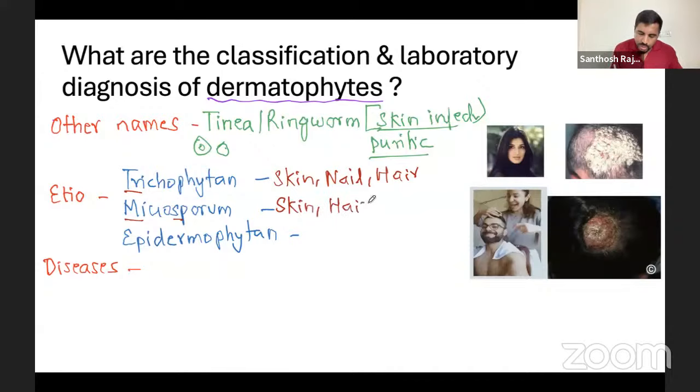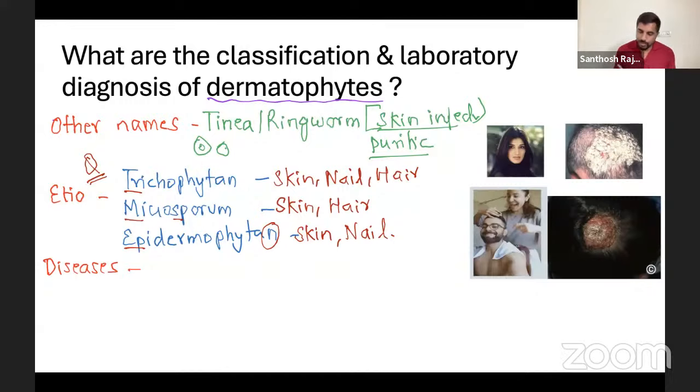This is a very, very important objective question also. Please remember, in the previous one I asked, so here also they will ask you. You should be very thorough with this one. And epidermophyton, again skin is common for all. Here, no hair. Instead you have epidermophyton, it ends with N, so it is nail. This you have to write. If you write this, you'll get a good score. In a 10 mark question, for this part itself they'll give you 3 or 4 marks easily. Examiners will give.